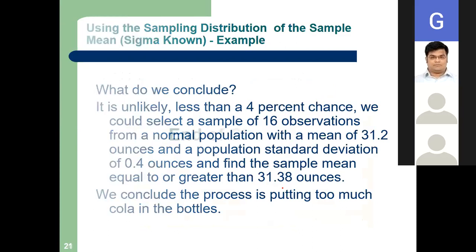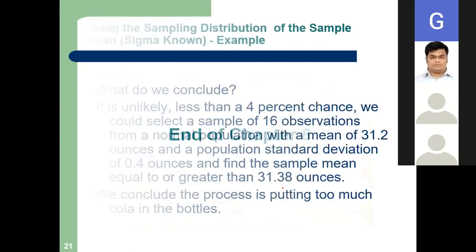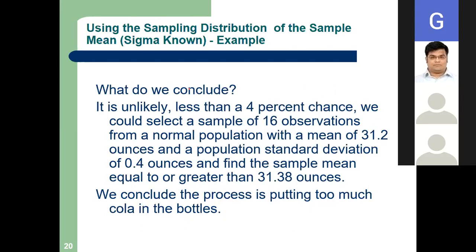So I hope we are done with sampling distribution. Whenever there is a sampling distribution, you have to calculate stepwise. I again repeat: number 1, calculate Z. Number 2, from the Z, see the area in the normal distribution table.